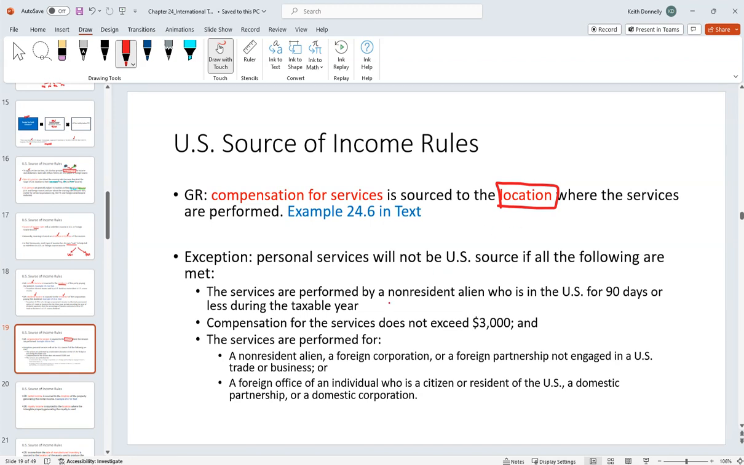right? If you are a non-resident alien, say we got a guy from Germany or something who's just coming here for a short-term work visit. If you're here for 90 days or less, and you get less than $3,000 of service income, and the services are performed for a non-resident alien, a foreign corporation, or a foreign partnership not engaged in a U.S. trade or business, or a foreign officer or individual who is a citizen or resident of the U.S., domestic partnership or domestic corporation, we're not going to treat it as U.S. source, even though you physically worked and you performed the services here. Okay?